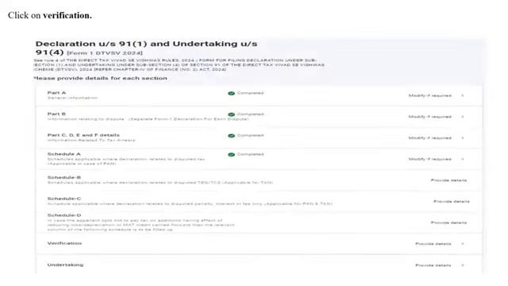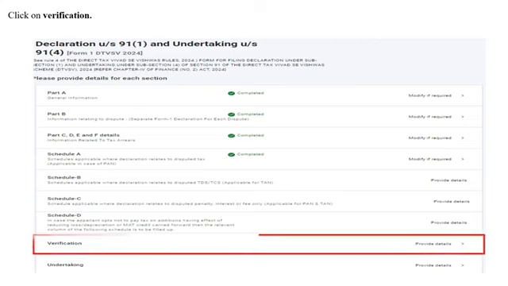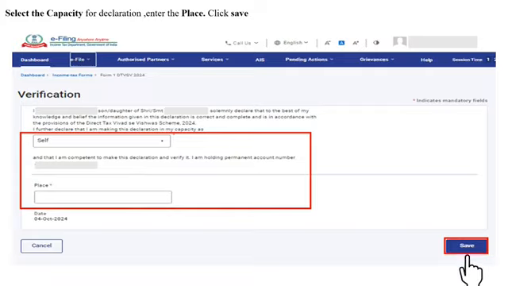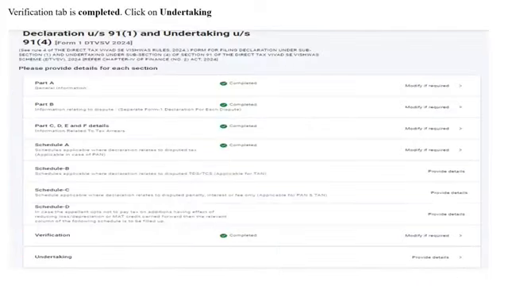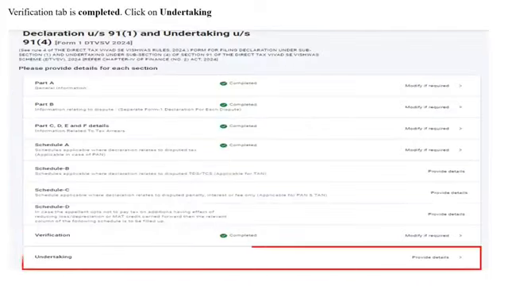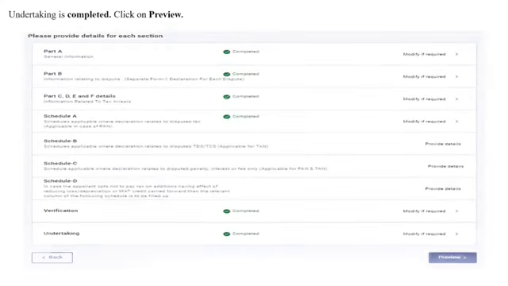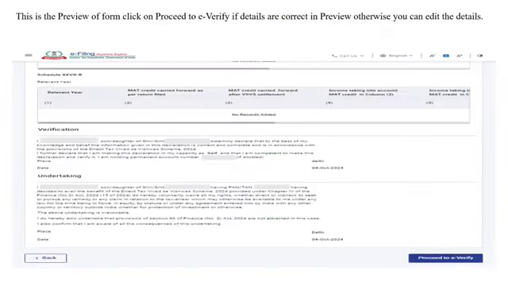Once all the parts and schedules are completed, click on Verification. Provide details for verification and click on Save. Once the verification tab is completed, click on Undertaking. You're required to enter the place and then click on Verify. Undertaking is now completed. You can click on Preview. This is the preview of the form. Click on Proceed to E-Verify if the details are correct in preview. Otherwise, you can edit the details.